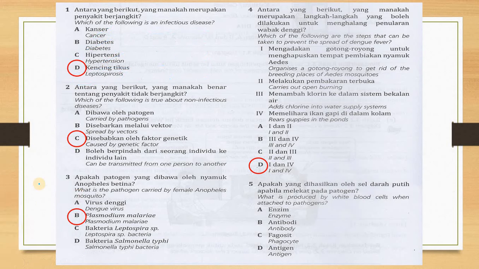So we look at the second one. The question number 2: which of the following is true about non-infectious disease? We are talking about non-infectious disease. This means the disease that can't be transmissible, and you won't be able to transmit it from one person to another person.